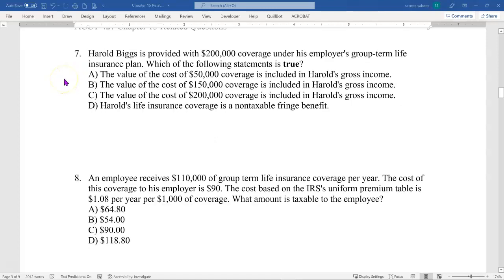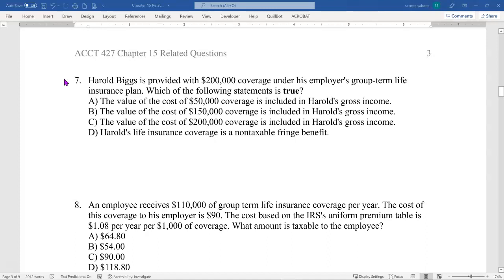Some you can take and not have to do any kind of adjustment or calculation. But really what we're going to see here, if you're talking about group term life insurance, is that $50,000 is going to be the limit of your fringe benefit. It says that Harold Biggs has been provided $200,000 of coverage, which is fine. $50,000 of it is going to be considered a fringe benefit.